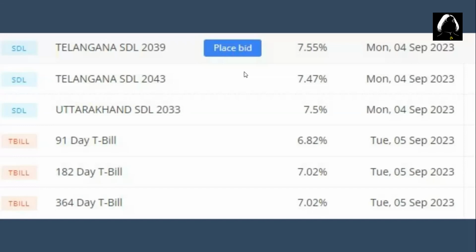One more advantage of these bonds is that you can sell them anytime in the secondary market or from your broker's platform. You need not always hold the bond till the end of the maturity period. So this is one more good option in terms of liquidity, that whenever you want, you can sell it.